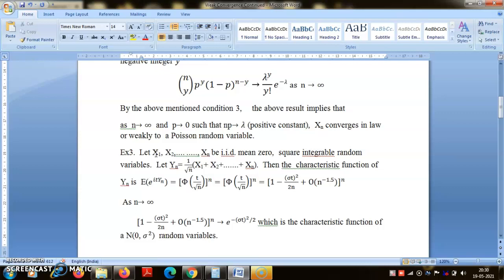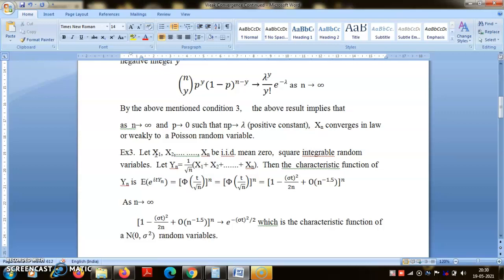If the mean is not 0, you can just subtract the mean. Now define a new sequence of random variables Yn, which is 1 by root n times (X1 plus X2 plus ... plus Xn). You can easily see this is root n times X bar, where X bar is the mean of X1, X2, ..., Xn.